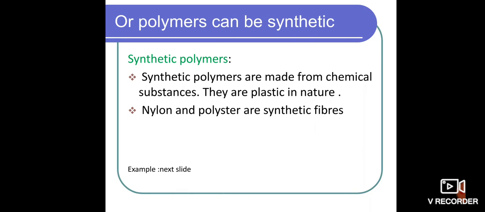So the next one is synthetic polymers. See children, what is the difference between natural polymers and synthetic polymers? Natural polymers are the materials that we get from nature. Synthetic polymers are polymers made from chemical substances. For example, plastic, nylon, polyester, and acrylic. These are the best examples of synthetic polymers.